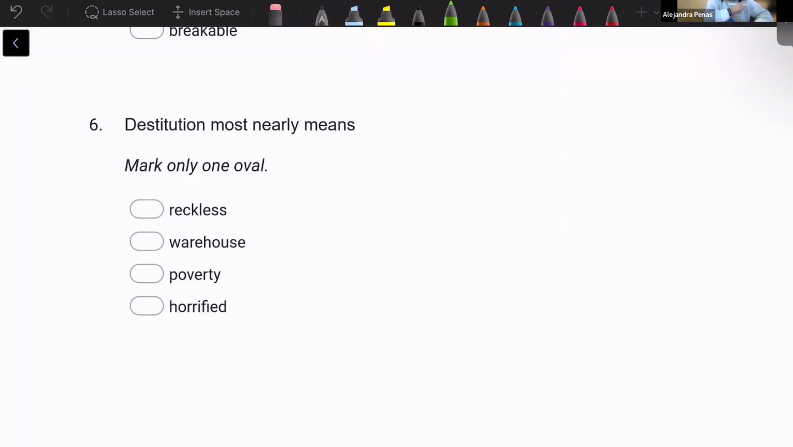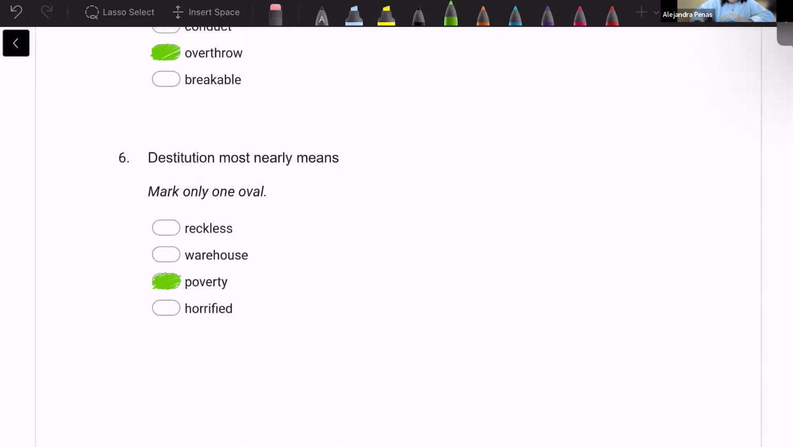So which word is going to best match destitution? Poverty. So destitution is literally a synonym for poverty. If you look up the word destitution, you're going to see in the list of synonyms, the first one that pops up is poverty, because destitution has to do with lacking resources, to being very poor of resources. So poverty is going to be our best match. All right. Sounds good so far.